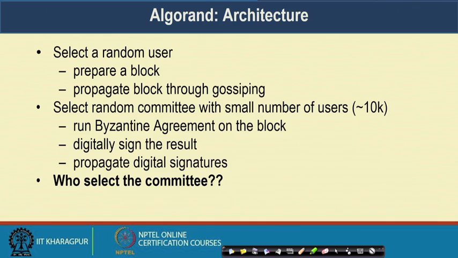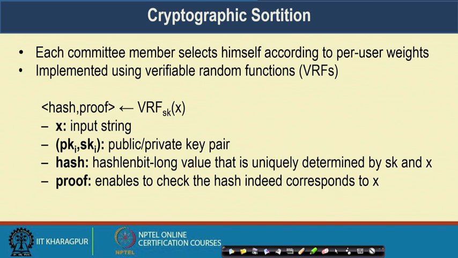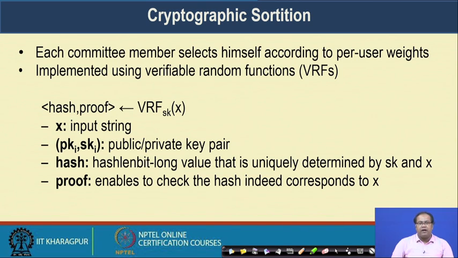Now, the question that we have asked is who selects this committee. We have seen that we can apply an algorithm called cryptographic sortition, where each committee member selects himself according to some per user weight. For that we apply something called a verifiable random function. By executing it, every member elects himself or herself to be a part of the committee. This verifiable random function returns a hash and the corresponding proof that the hash has actually been generated by the user who is claiming to be a committee member.